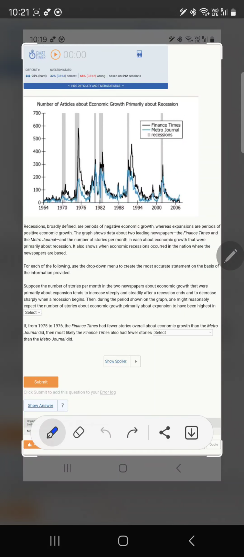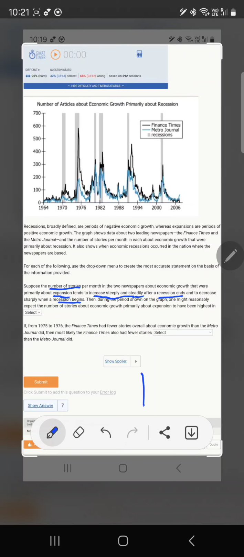So let's get to the question now. The first question talks of the number of stories per month in the two newspapers about economic growth that were primarily about expansion tends to increase steeply and steadily after a recession ends and to decrease sharply when a recession begins.